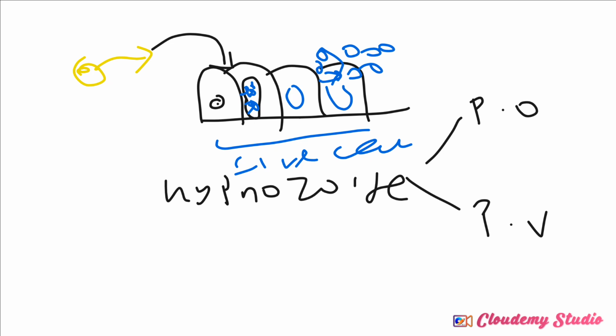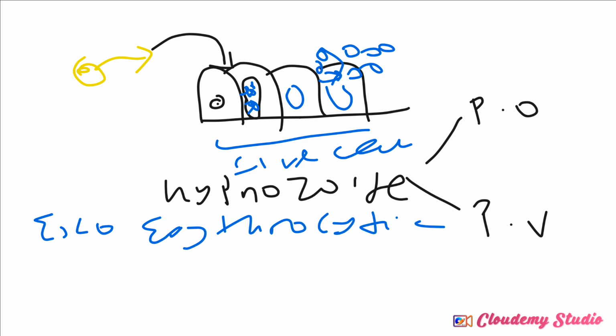Since it is not inside the blood, this schizogony, we know it as the exo-erythrocytic life cycle. Why? Because it is outside of the red blood cell. Erythrocyte means red blood cell. So the exo-erythrocytic life cycle means it occurs outside the erythrocyte, outside the red blood cell.